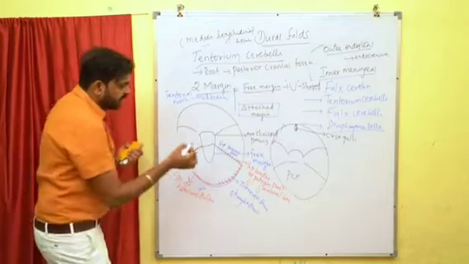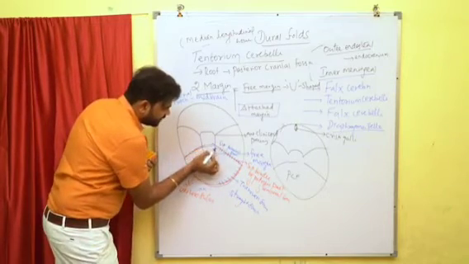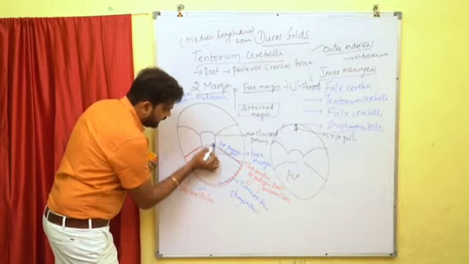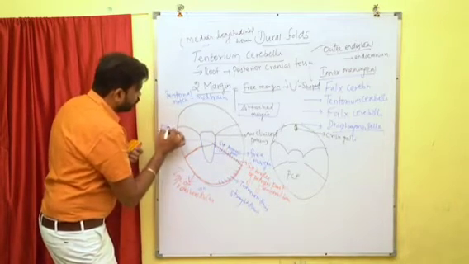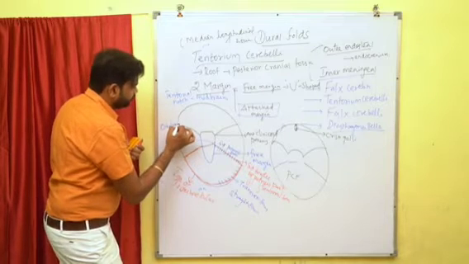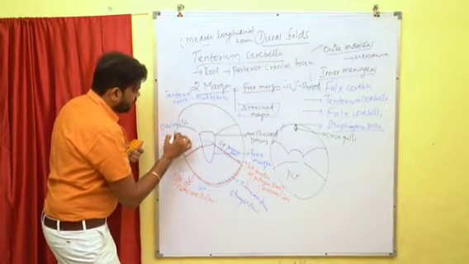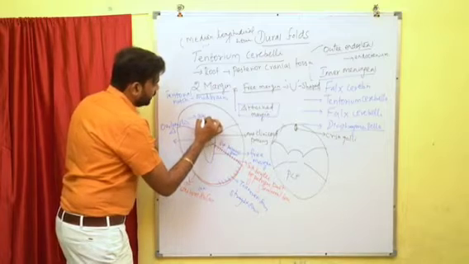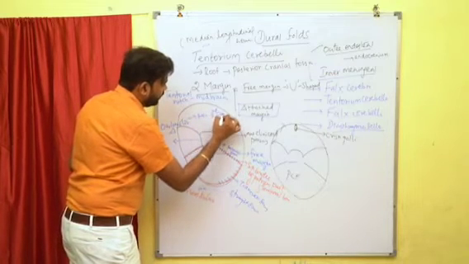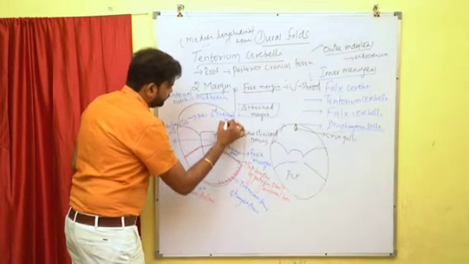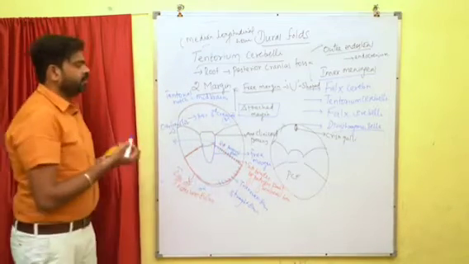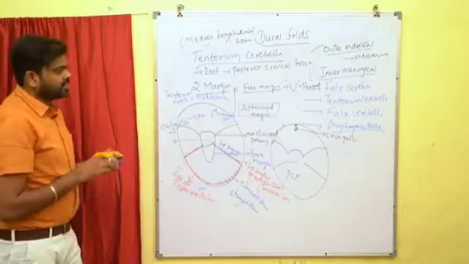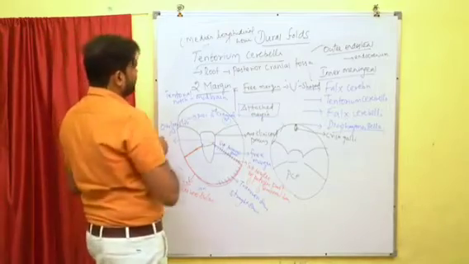You can see the triangular area just where the attached margin and the free margin cross each other. This triangular area is called the oculomotor triangle. This oculomotor triangle is pierced by the third cranial nerve. You can see it here, pierced by the third cranial nerve. And next we'll go for the falx cerebelli.